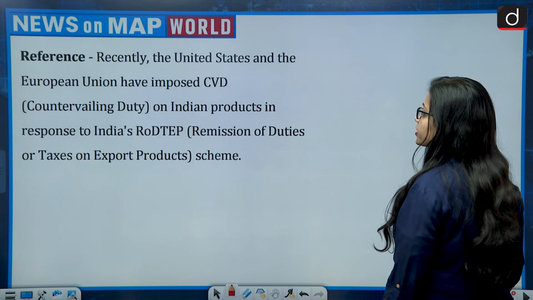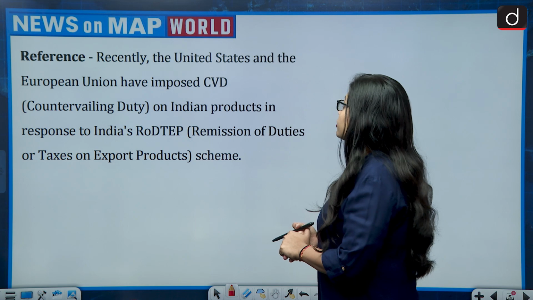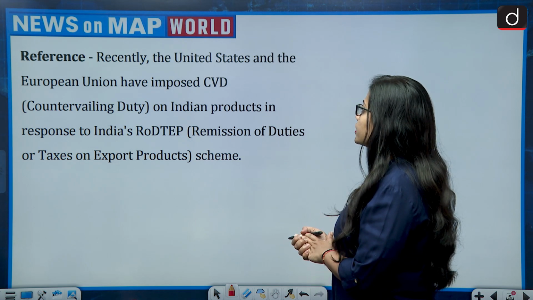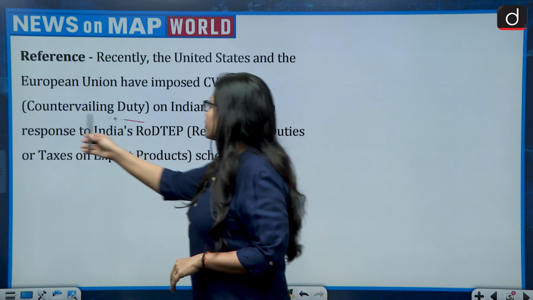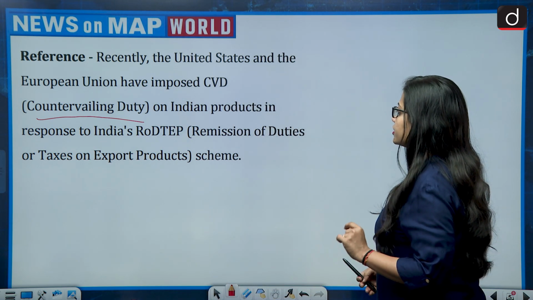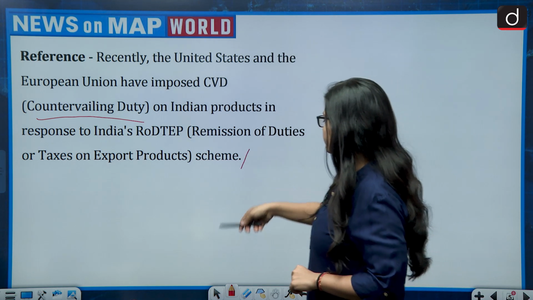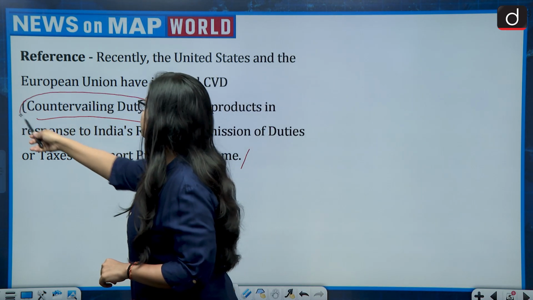Now moving on to today's session, the reference for the first question says, recently the United States and the European Union have imposed the countervailing duty on Indian products in response to India's remission of duties or taxes on export products scheme. Now what is a countervailing duty?